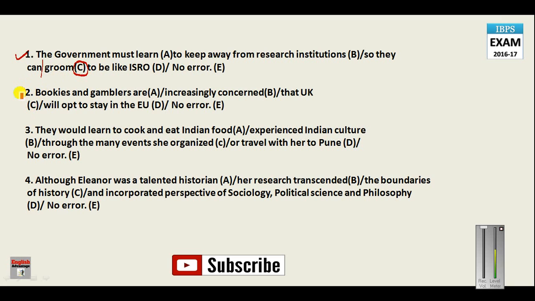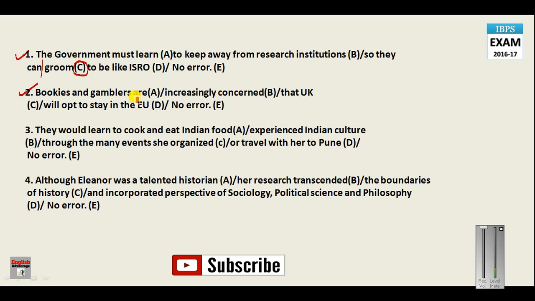Now let us see question number 2. Bookies and gamblers are the persons who fix matches and who are involved in match fixing incidents. So bookies and gamblers are increasingly concerned that UK will opt to stay in the EU, that is the European Union. If you examine each and every part of this sentence, you will come to the conclusion about what the error is.